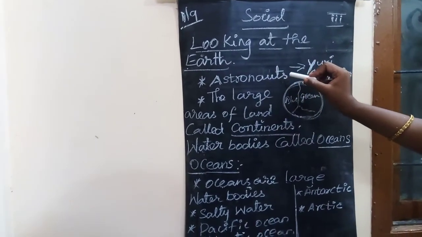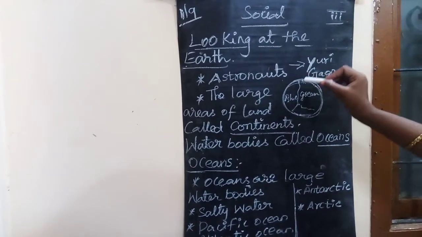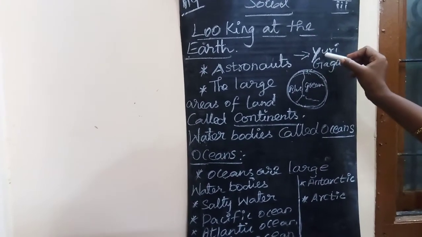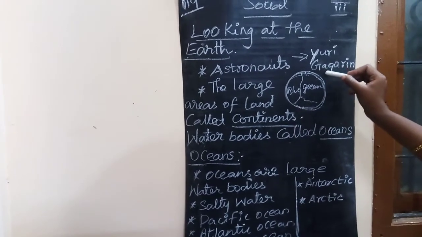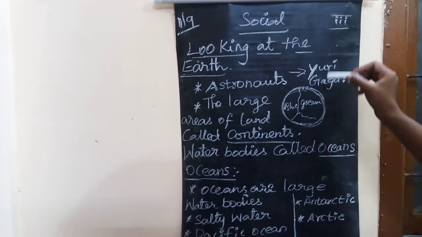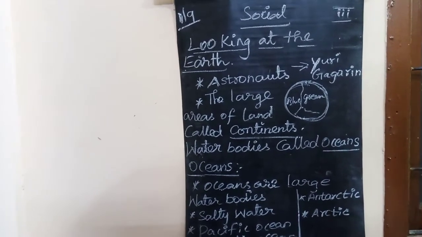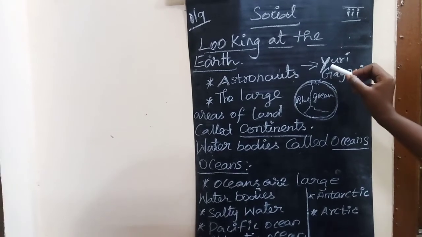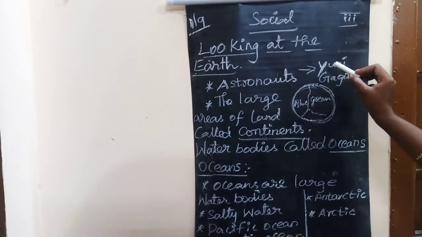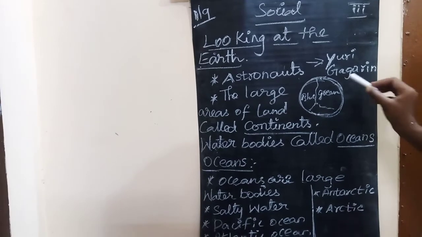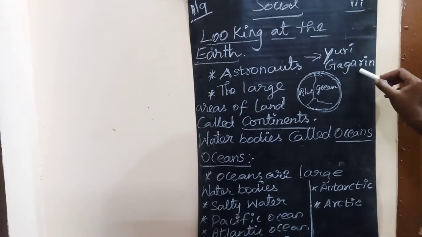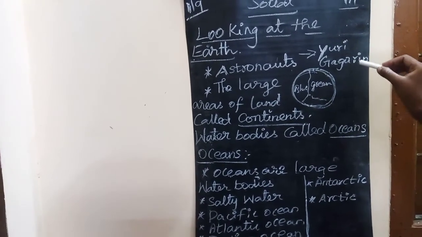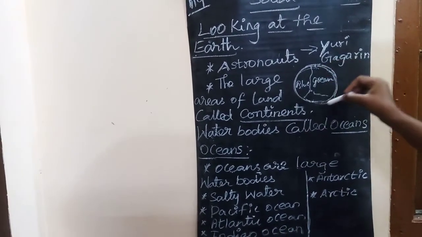Do you know who was the first person to travel to space? Yuri Gagarin. Again I am repeating: who was the first person to travel to space? Yuri Gagarin. This person traveled to space the first time, and this is a picture of our earth.